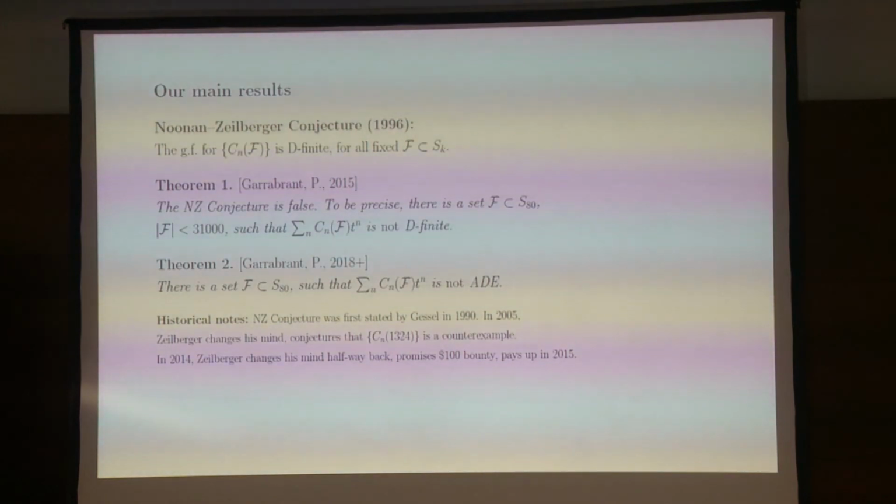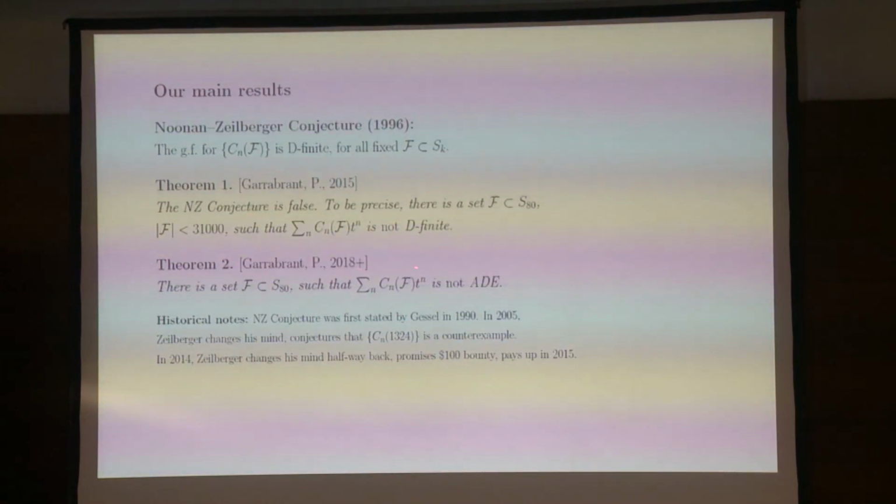The first result is a disproof of the Noonan–Zeilberger conjecture, which I did again with Scott Garrabrant. What we do is we say the following. There exists a set of patterns of a rather large permutation size and a rather large set of patterns. So in the paper, we have 10 to the 80,000 or 10 to the 60,000. But in reality, if you calculate carefully, 31,000 is enough. 31,000 patterns is not your friend. This is not something you want to write anywhere. So what we did is we were able to prove that there exists a set of patterns which we can explicitly construct so that the corresponding generating function is not D-finite. So it doesn't satisfy an ordinary differential equation.